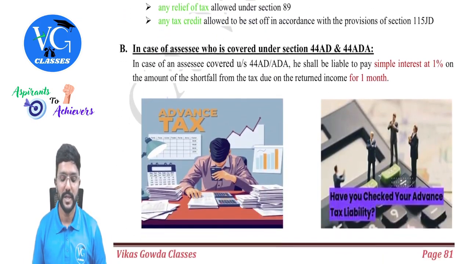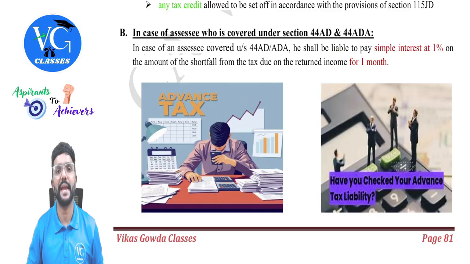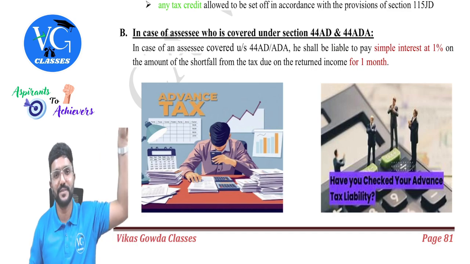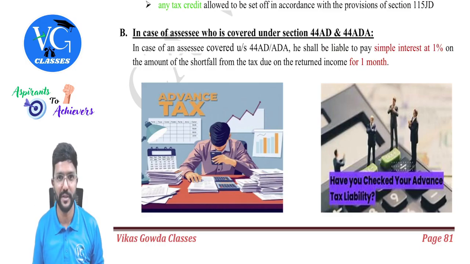Yes. Now, sir, what if the assessee is following a presumptive scheme under section 44AD or ADA? In that case, they are supposed to pay only one installment, right? Yes. So we cannot charge interest from the beginning of the year. They are supposed to pay 100% of their advance tax liability on or before 15th March of the previous year.